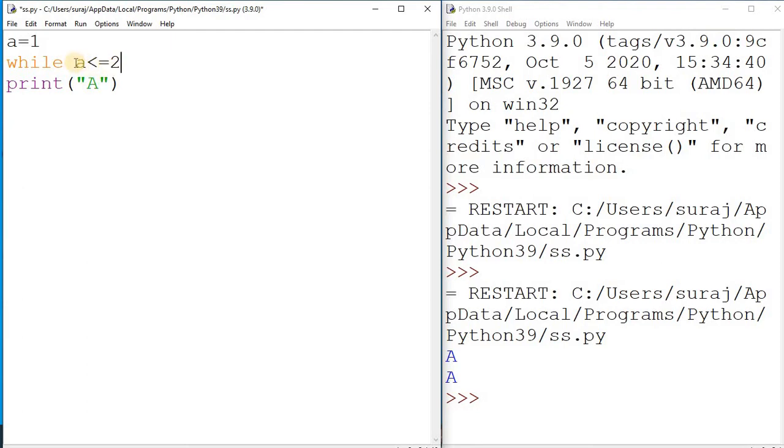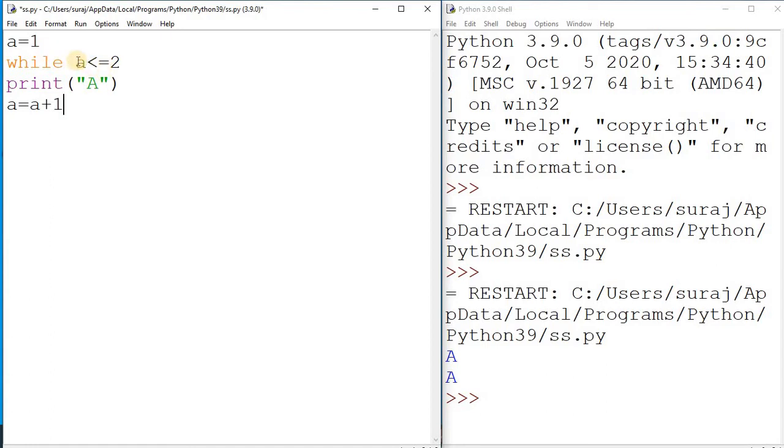Less than or equal to 2 means it will repeat while the value is less than or equal to 2, and it starts with 1. This 1 indicates the starting counter, you can say the start of the loop, and it should repeat up to less than or equal to 2. Suppose you are printing 100 times, then you have to count 1, 2, 3 up to 100. That is the reason that within the body of the loop we have to use an increment counter like a equal to a plus 1. So every time it is counting. Now it is over 1 time, now it is over 2 times.